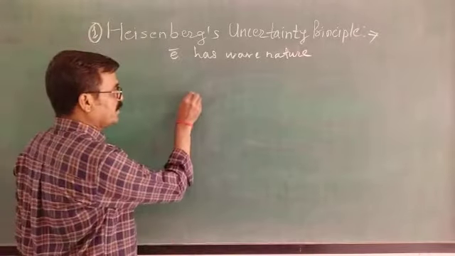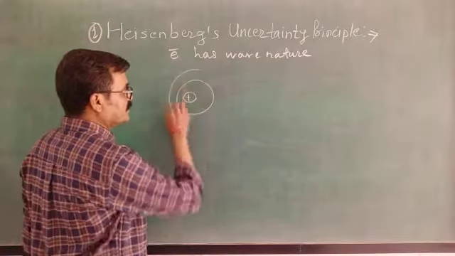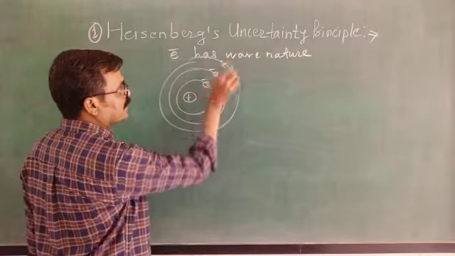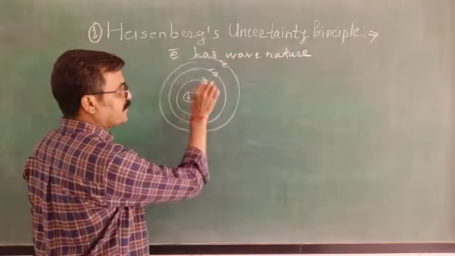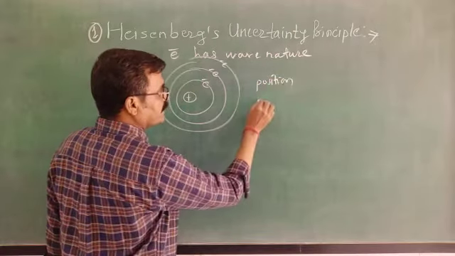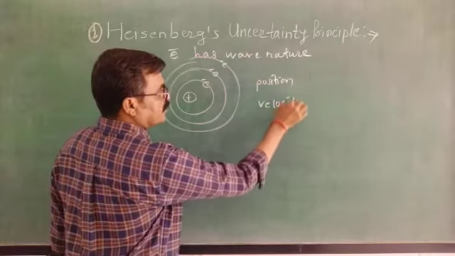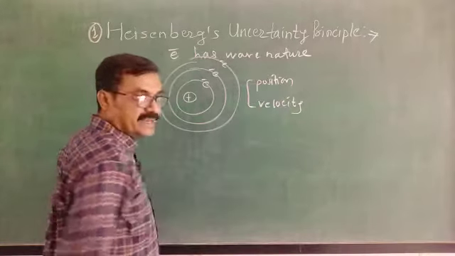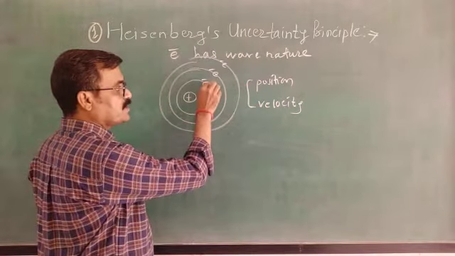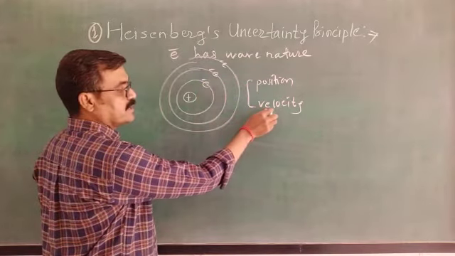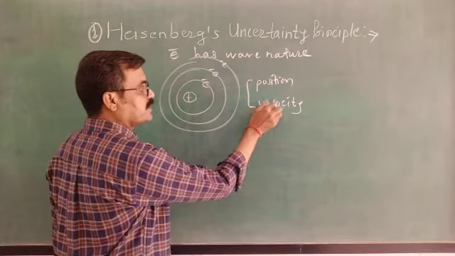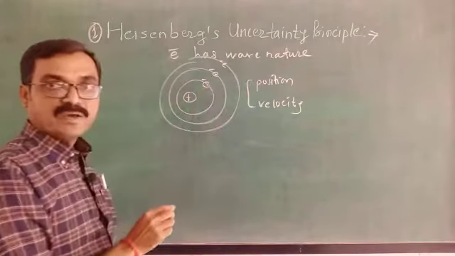Means if we have an electron like particle which is revolving around the nucleus, in a motion, and if you have to find out its position or you have to find out its velocity, both cannot be measured simultaneously. If you are going to find its position, there is an uncertainty in the velocity. If you find its accurate velocity, then there will be uncertainty in the position.